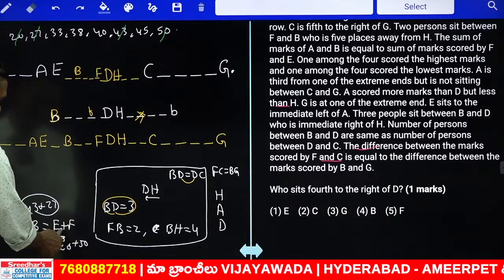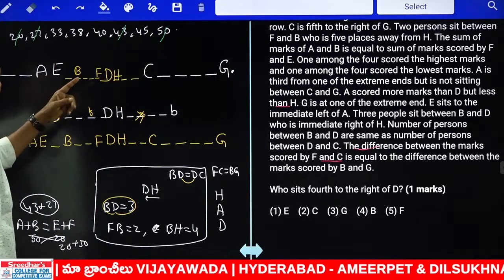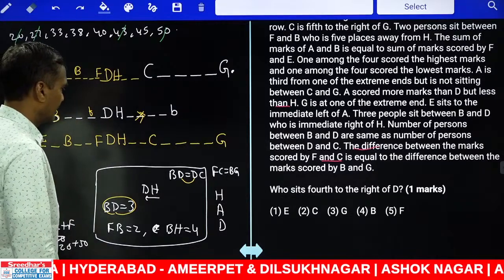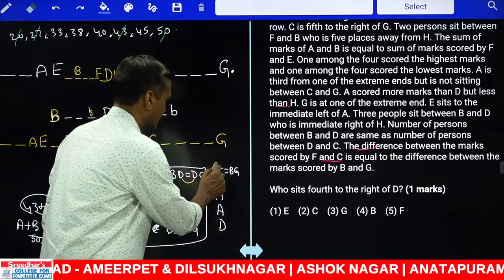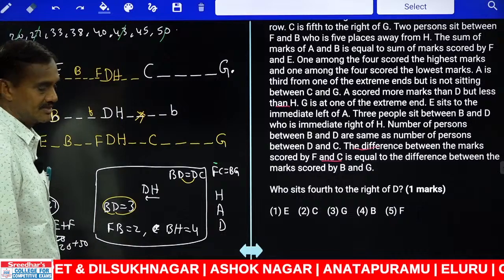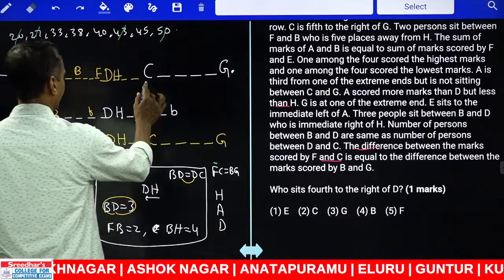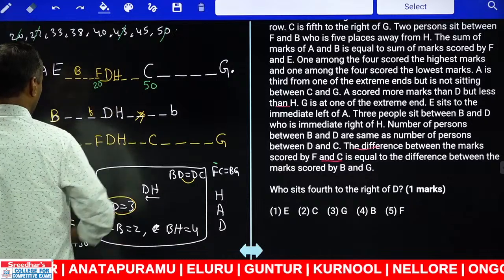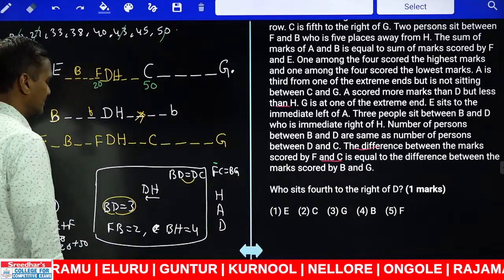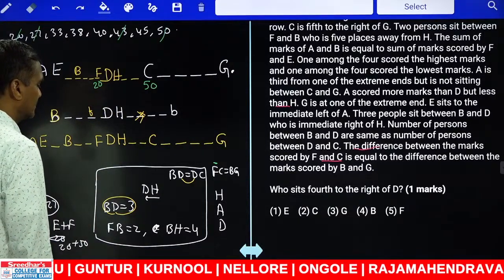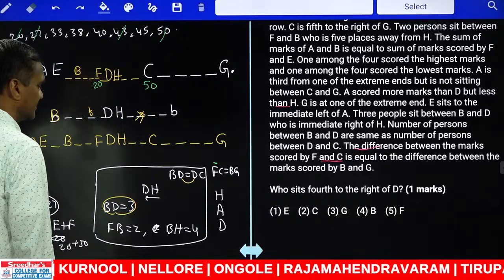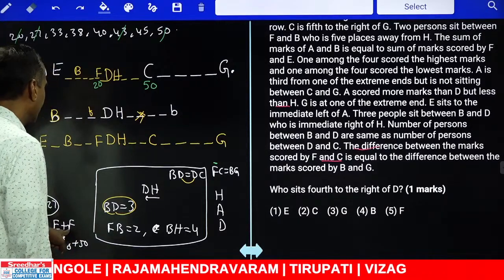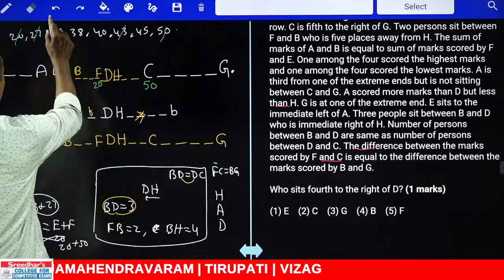Out of which, if F is 50, then F and C equals B and G, there the differences do not set. And F cannot be the maximum. As F cannot be the maximum and C is 50, tell me F is 20. Then the difference between F and C, F and C equals how much? F and C equals B and G. Clear? And since F is 20, then E must be 50.